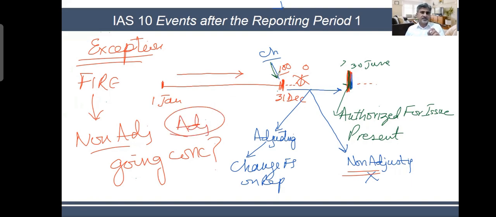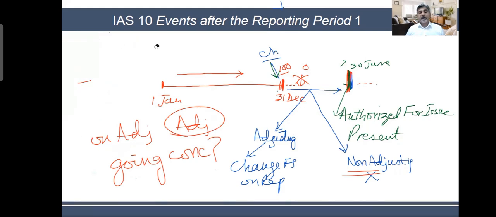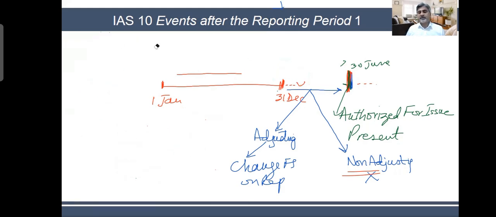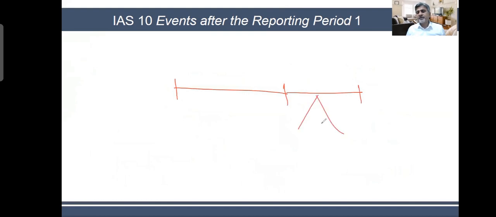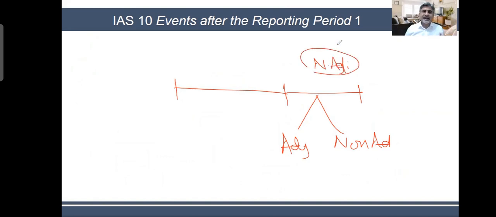If any event, which is generally classified as a non-adjusting event, takes place somewhere here, let me just clear everything. So if this is your period, you have here non-adjusting events and you have adjusting. So if you have a non-adjusting event here, but the non-adjusting event is of such a scale that it is threatening to the existence of the company, then this event will also be treated as an adjusting event and you go and book it there. All right, am I clear?